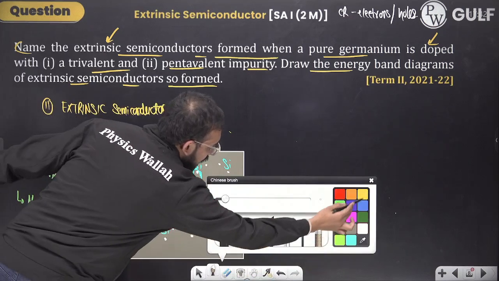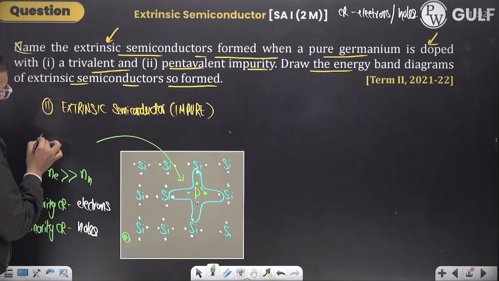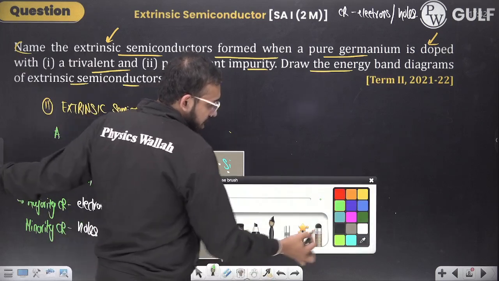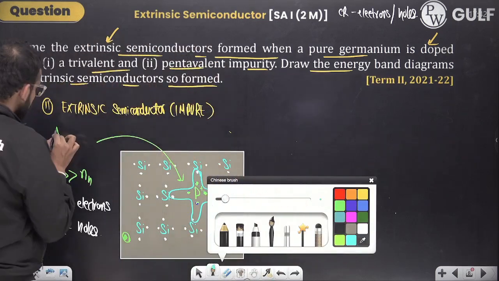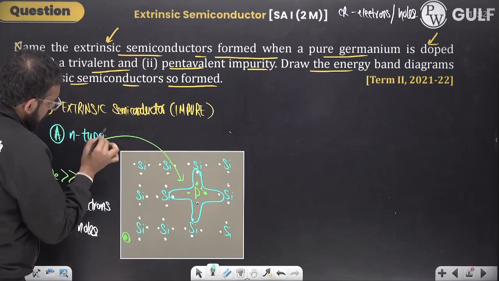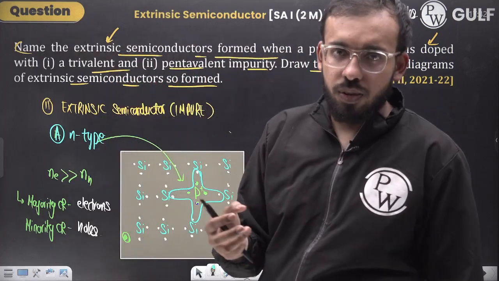Fine. By the way, that's the reason this kind of crystal, this extrinsic semiconductor, is referred to as an N-type semiconductor, because electrons are more in number. Right?